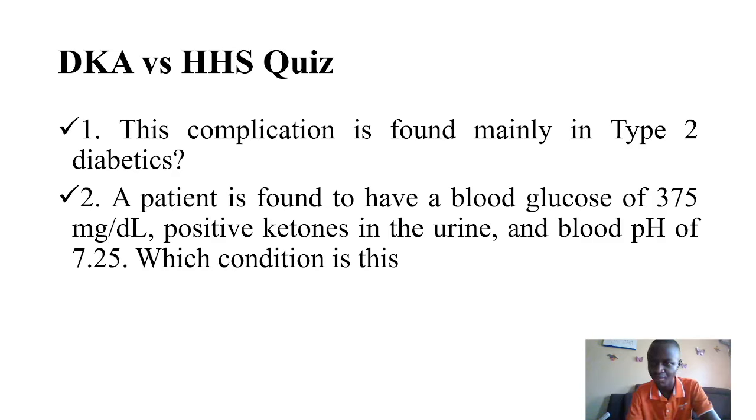Question 2 talks of a patient found to have a blood glucose of 375 milligrams per deciliter, positive ketones in the urine, and a blood pH of 7.25. What condition is this? So from the things that we have been given, we look at the positive ketones in urine. Then we talk about the blood pH, which is slightly acidosis. Then the blood glucose level is 375. So at this point we can say, what's the answer? That one I will not give you. You will try, then you will put it down in the comment section.